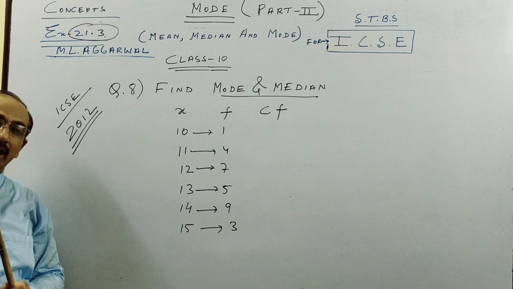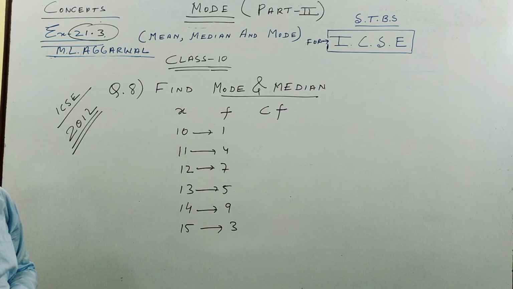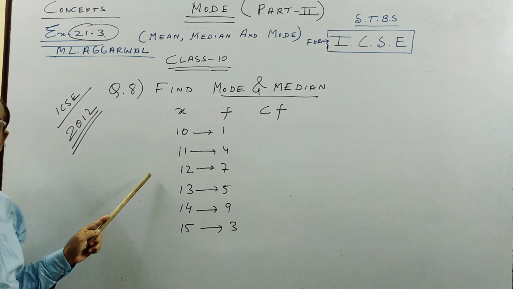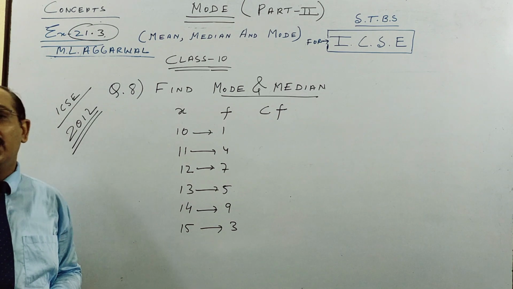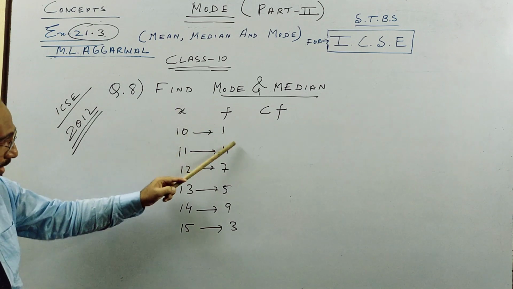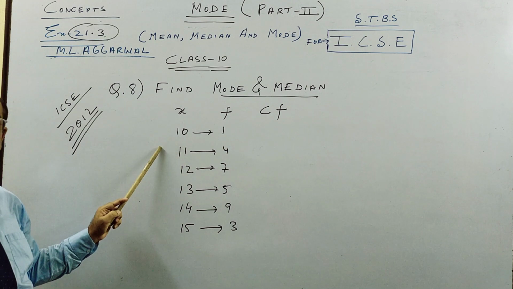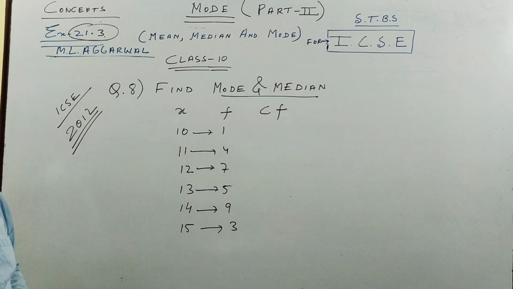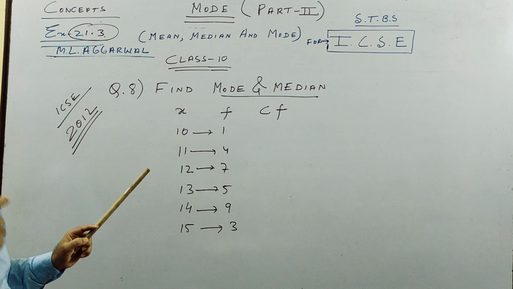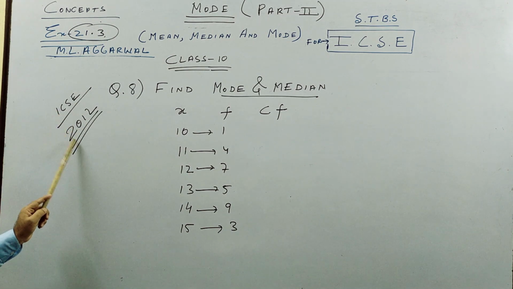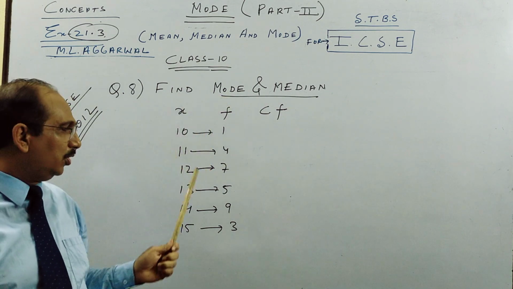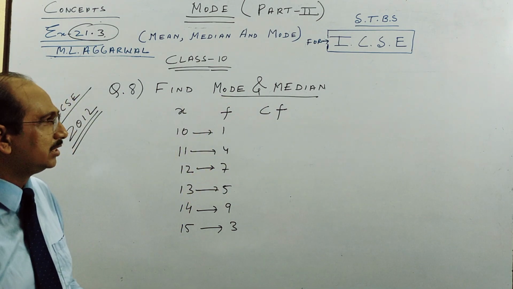Please see my introductory lesson on statistics, central tendency, where you will understand the three different types of data. This is called grouped discrete data. Discrete means fixed values are there. And I am solving ICSE question 2012. So mode means, as I told you, which has the maximum frequency, children.